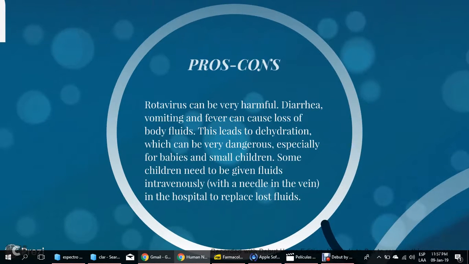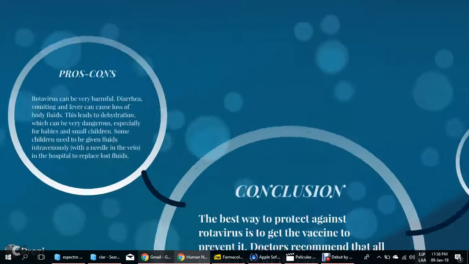Pros and cons. Rotavirus can be very harmful. Diarrhea, vomiting, and fever can cause loss of body fluids. This leads to dehydration, which can be very dangerous, especially for babies and small children. Some children need to be given fluids intravenously with a needle in the vein in the hospital to replace lost fluids.